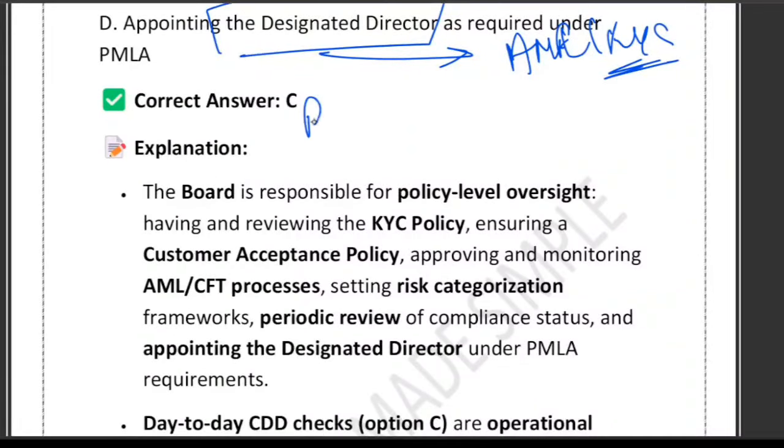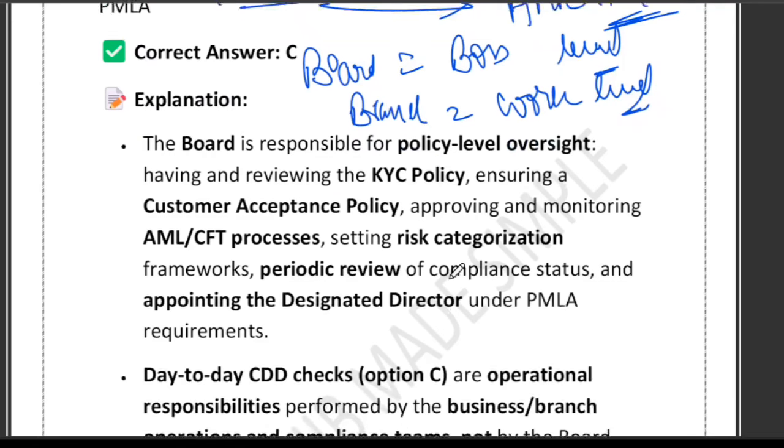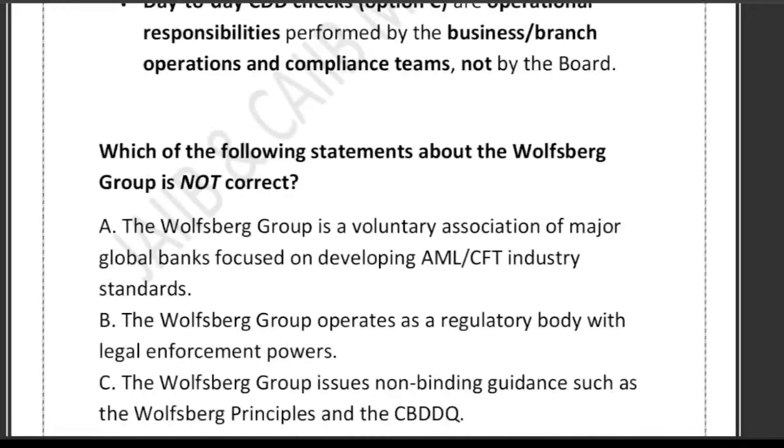So one way you can remember it like this: board is the boss level, right? Board is the boss level job. They make policy, they approve the framework, they appoint key roles. But branch is the work level. Board is the boss level, branch is the work level. Branch does the daily CDD check and customer handling. So just remember, if it happens daily, then it is never the board's job, right? Whatever is happening daily, it is never the board's job. This way you can eliminate the option.